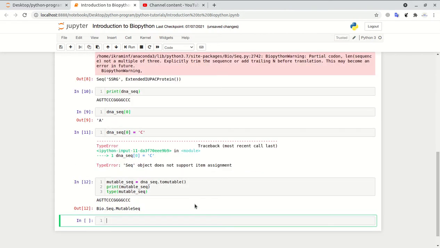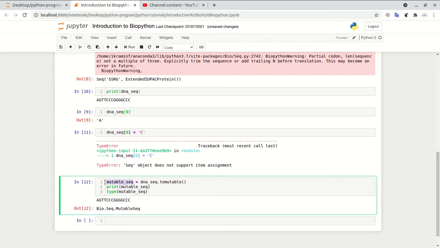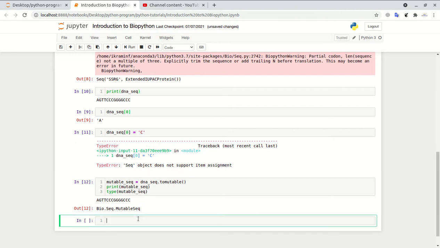Let's print it. So this is our mutable seq variable, where I assigned the mutable form of this DNA Seq object, and this is the type of the mutable seq object.